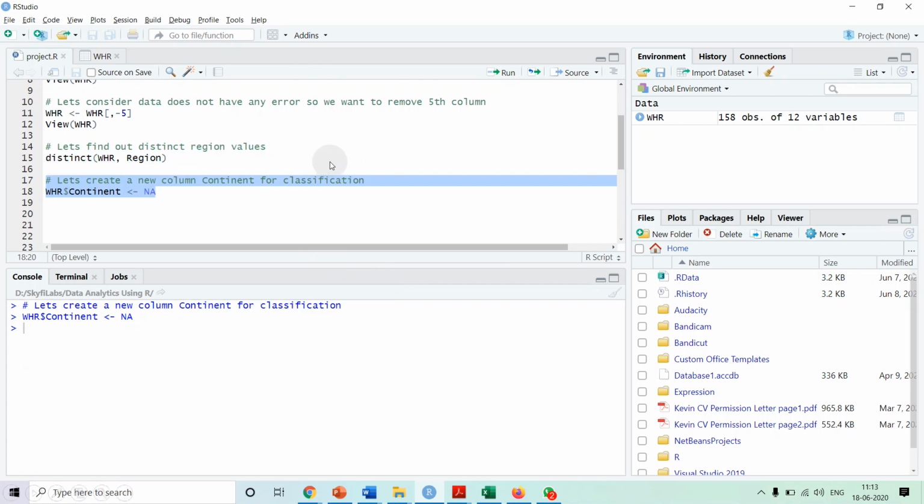Next, we want to perform analysis based on the continent, but the continent column is not there. So we want to create a column continent for the classification. We are declaring in WHR, our data frame, that we want to add one more column, continent. Initially no values are available for that, so we are assigning NA to WHR$continent. If we execute this, the column gets created and no data is available in it. Now we need to populate the data in this.